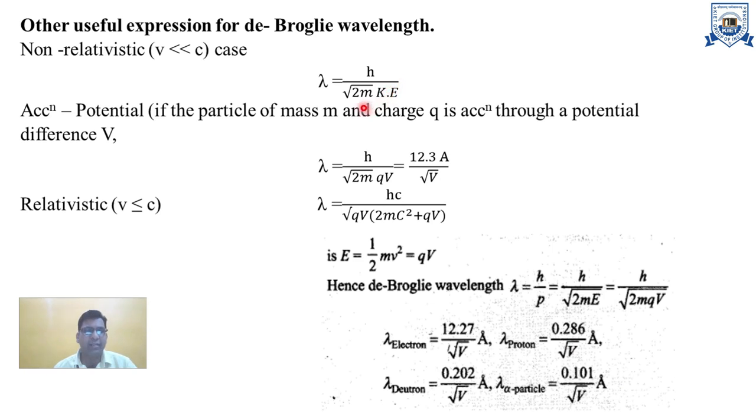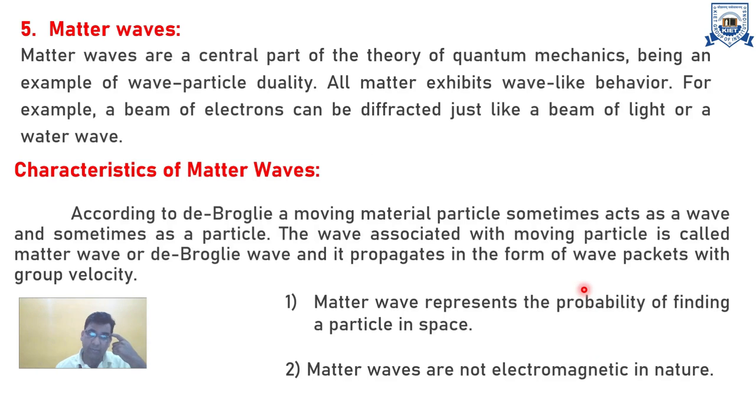If we calculate the de Broglie wavelength for a relativistic particle, we use this formula. For an accelerated charged particle, we use this formula. These are the basic formulas, and we can calculate all the problems related to quantum mechanics. After that, on the basis of this theory, like particle nature and wave nature, we can understand and also calculate the de Broglie wavelength for these parameters.